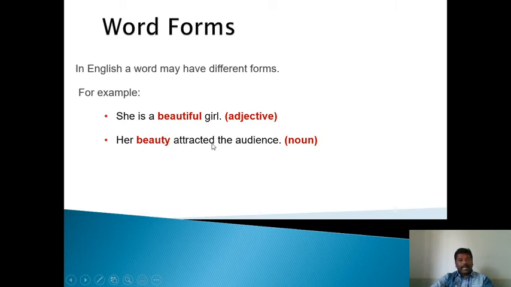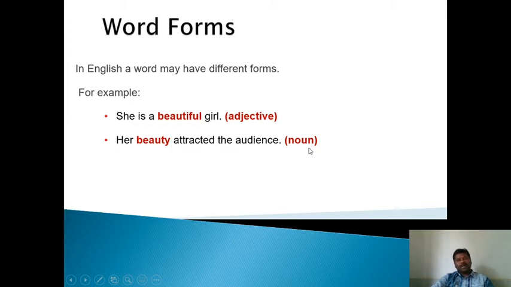Next, her beauty attracted the audience. See the same word. In the first sentence, beautiful is an adjective. When we come to the second sentence, her beauty attracted the audience, here beauty is a noun.